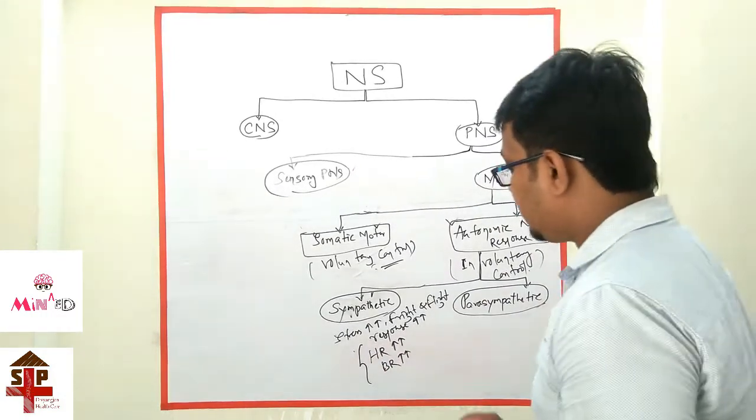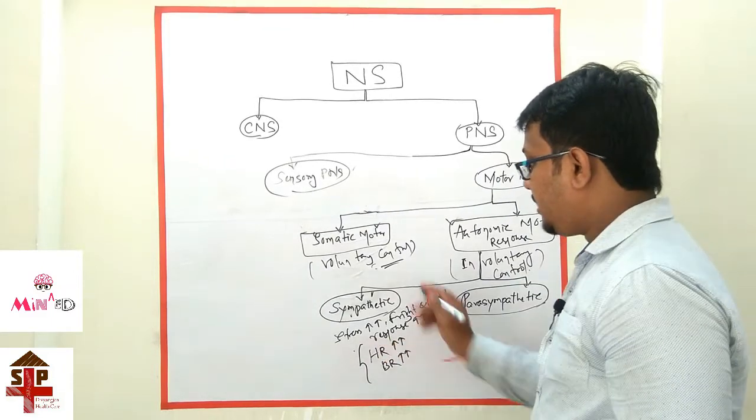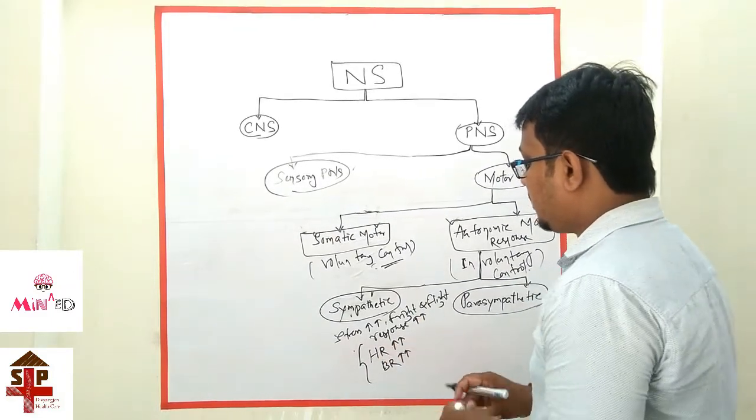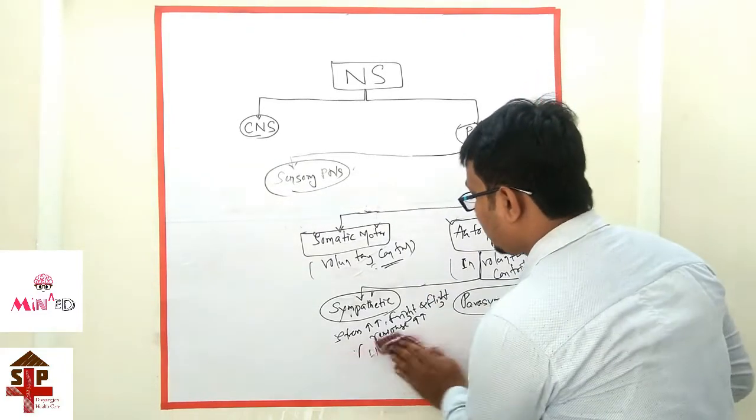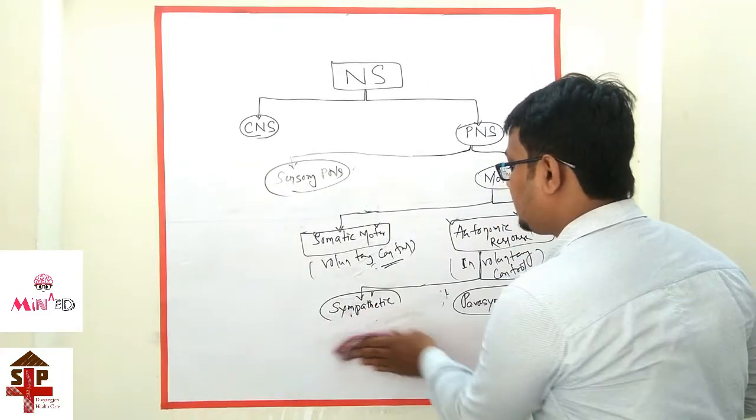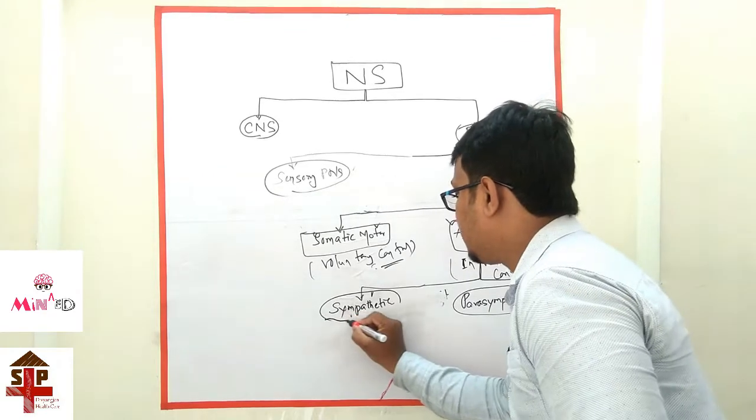How does it occur? When stress occurs, at that time the visceral organs, that is the internal organs, constrict.